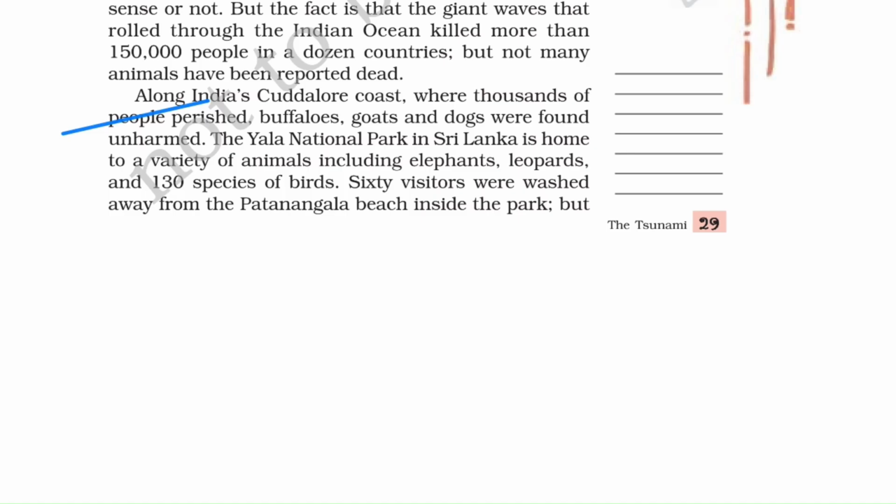A point to be noted here is that Yala National Park serves as a home to a large number of animals like elephants, leopards, okay, and 130 species of birds. And in fact, people present at Yala National Park reported seeing three elephants run away from the Patanangla beach at least an hour before the waves came in. Okay, so they observed all this. So these three animals just fled away, they just ran away. Okay.